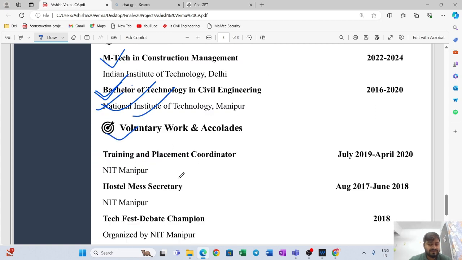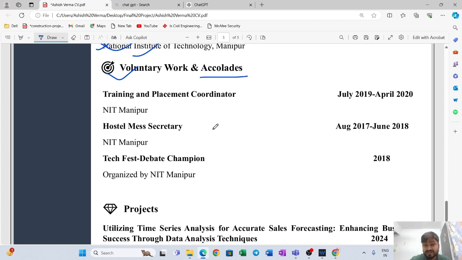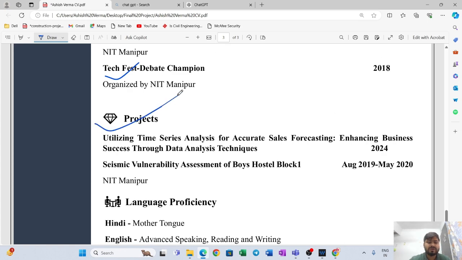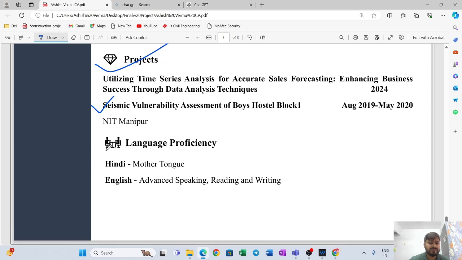Voluntary work, whatever work you have done, I mean you are involved with some social work or some cultural work, and the achievement that you have got in your organization or in your college level. That's it. You can put projects that you are doing side by side, or skills that you are learning, and for proving those skills, projects that you have done at college level, you can put those also. And language proficiency, that's it.